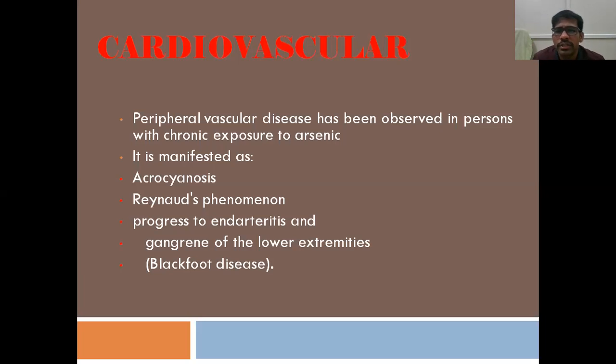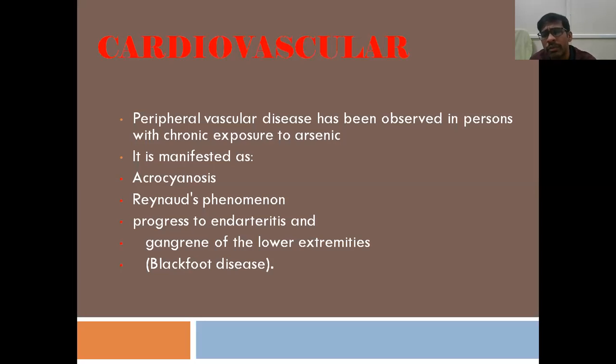And there will also be Raynaud's phenomenon, which is commonly seen in case of cold exposure, like frostbite, where there will be peripheral vascular constriction. Most commonly the small arteries that supply the peripheries of the limbs will be constricted, leading to gangrene and endarteritis. So that is Raynaud's phenomenon.